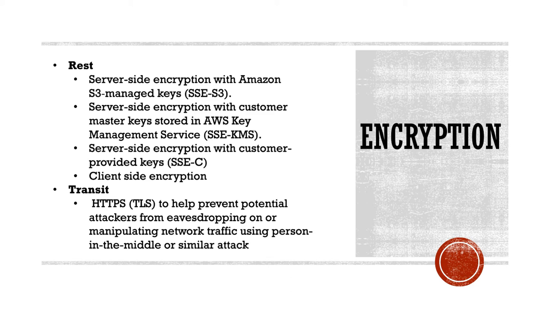And the last type of encryption is client side encryption, where we are doing the encryption before landing our data into S3. So the server side encryption is not happening, the client is solely responsible for encrypting and giving the data into S3. Similarly, while we are bringing the data into S3 or while the data is in transit, we can use TLS or HTTPS TLS to prevent any potential eavesdropping or manipulation. Both of these types of encryption are necessary to give a 360-degree security to our data.